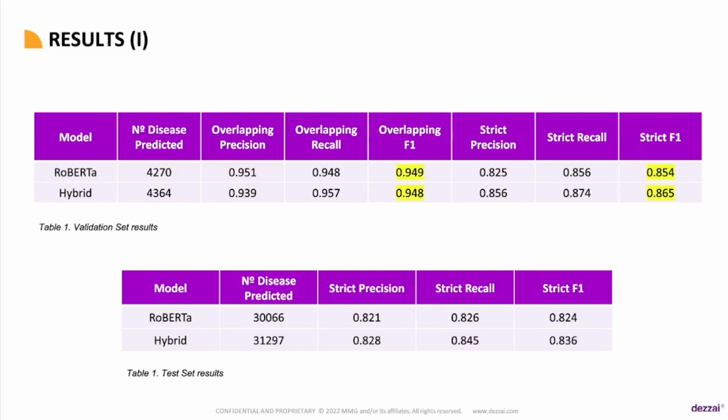As we can see, our model has achieved excellent results in the overlapping evaluation and consistent results in the strict one. We believe that this large contrast may be due to our token classification approach. This approach is entirely dependent on the Roberta tokenization process, which has caused that, in many entities, only a part of the word will be annotated, and not the whole word, causing a lowering of the strict result.